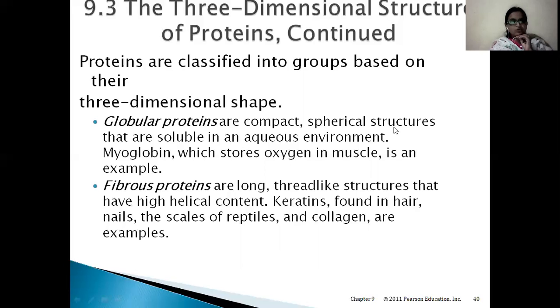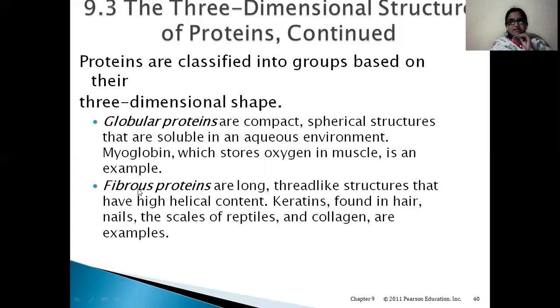What are globular proteins? They are compact spherical structures that are soluble in an aqueous environment. Myoglobin, which stores oxygen in muscle, is an example. Globular means they are round, globule-like proteins, or spherical proteins, which are soluble in aqueous environment. Example, myoglobin.